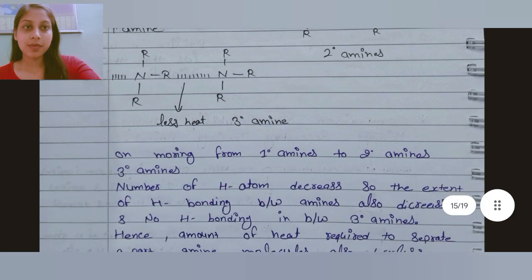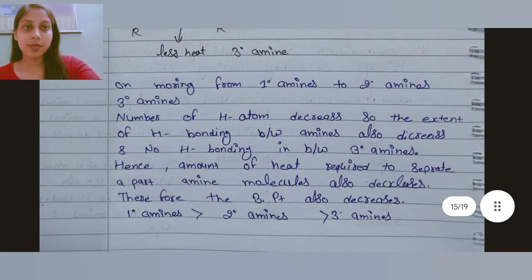On moving from 1 degree amine to 2 degree amine to 3 degree amine, the number of hydrogen atoms decreases. So the extent of hydrogen bonding between the amines also decreases. So no hydrogen bonding in between 3 degree amines. Hence the amount of heat required to separate amine molecules also decreases. Therefore the boiling point decreases. So it is high in 1 degree, then 2 degree, then 3 degree.